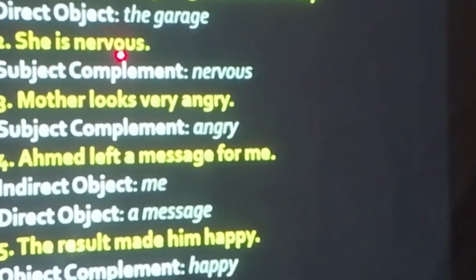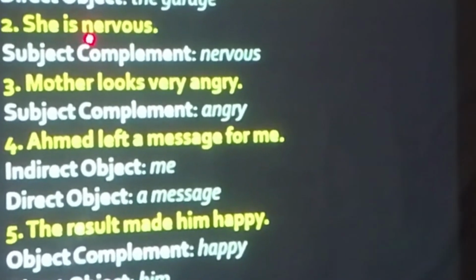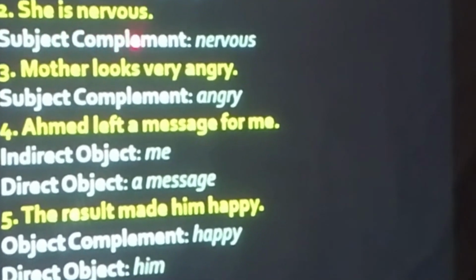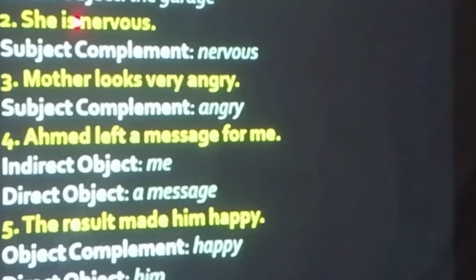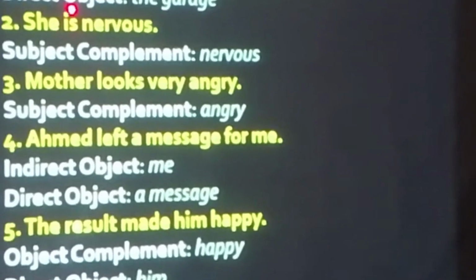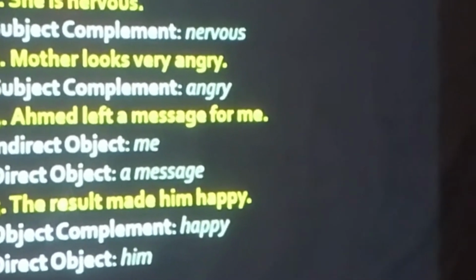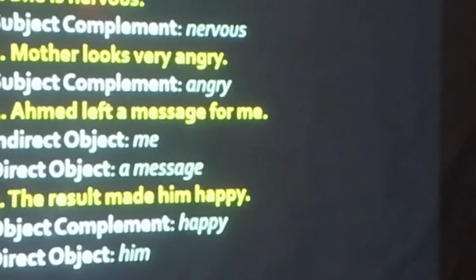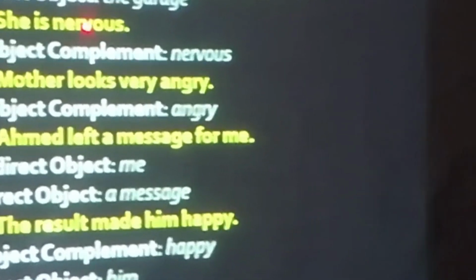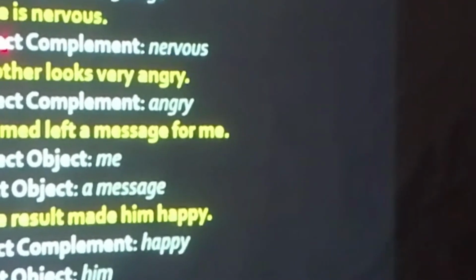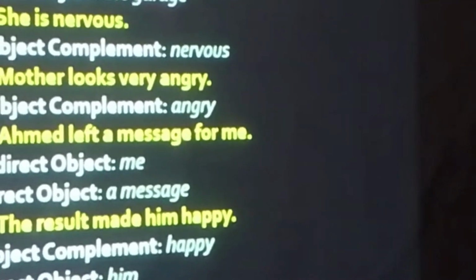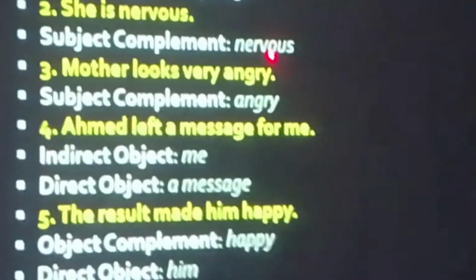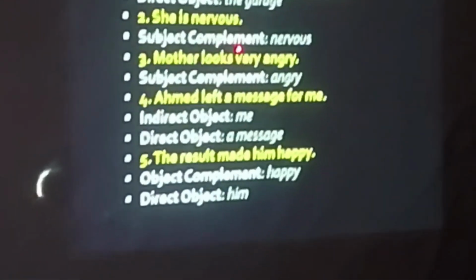She is nervous. So this nervous is subject complement. Why is it subject complement? Can you tell me the reason? Speak sensibly. Speak logically. Speak with some concrete evidence. Clear? I'm explaining it to you. In next coming points you will have to tell it to me. Why is nervous subject complement?